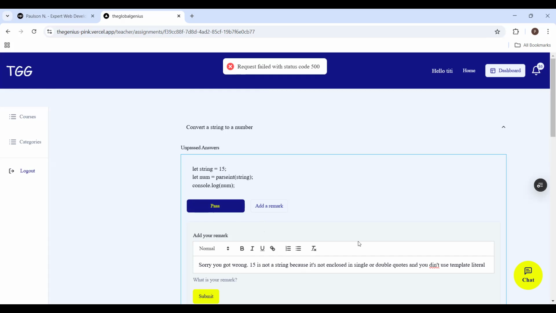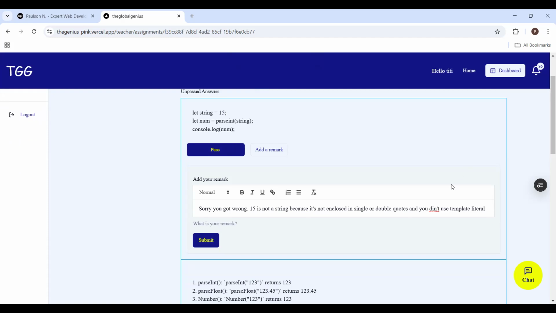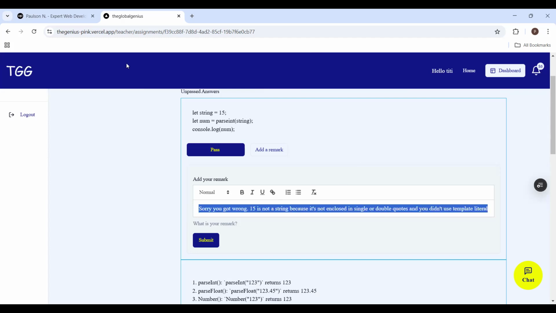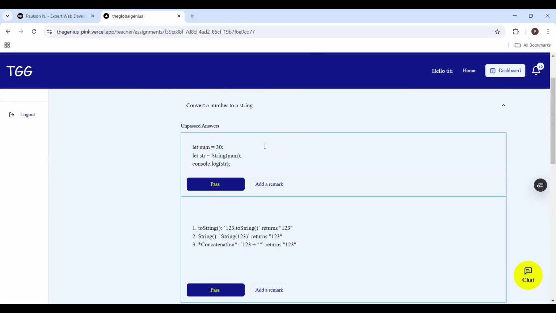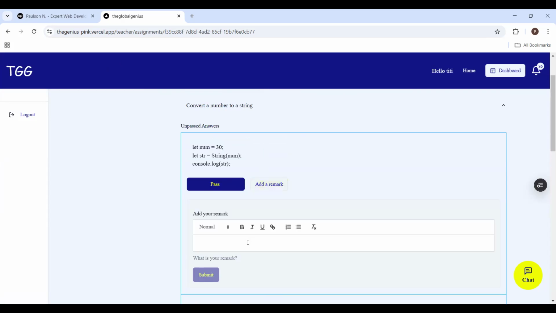I think I have an issue, a request with a 500 error. I don't know what happened here, but the first one went through, so it could be the network or something. So now I could just copy this, refresh, and resubmit that again. I'll add this remark. All right, I will submit. This time around it went through. I'll check my log to see why that one didn't go through.